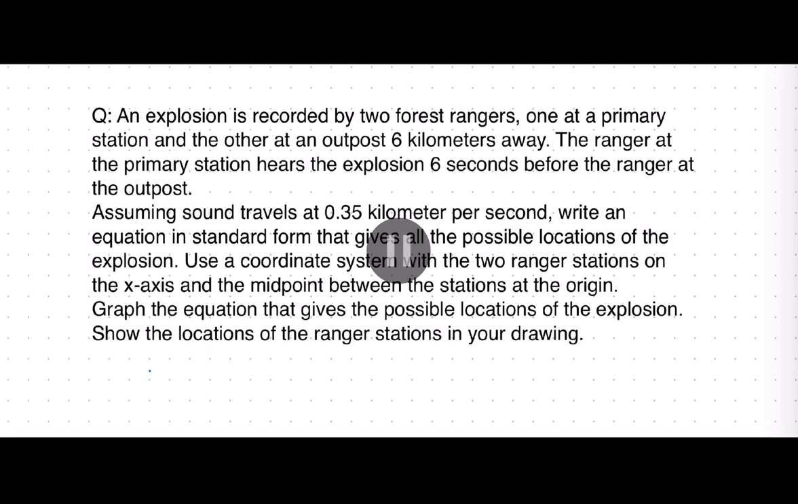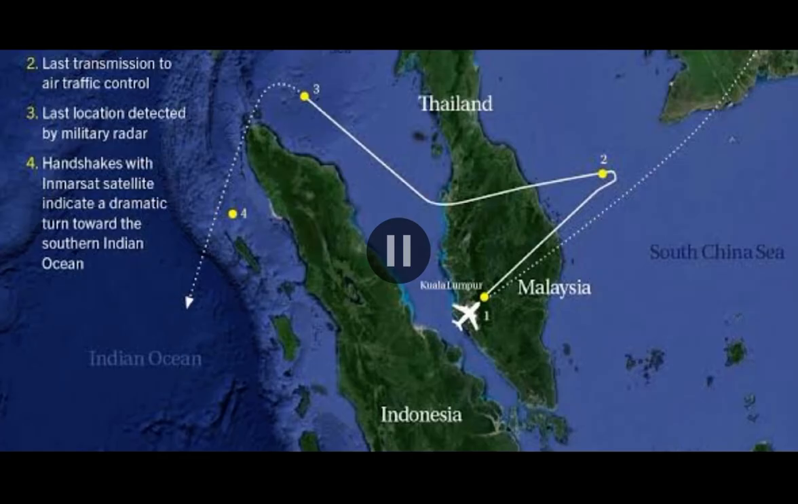Assuming sound travels at 0.35 km per second, write an equation in standard form that gives all the possible locations of the explosion. Use a coordinate system with the two ranger stations on the x-axis and the midpoint between the stations at the origin. This question reminds me of the story of Malaysia Airline 370.